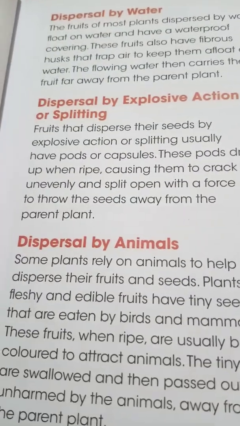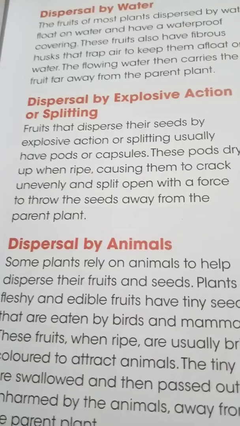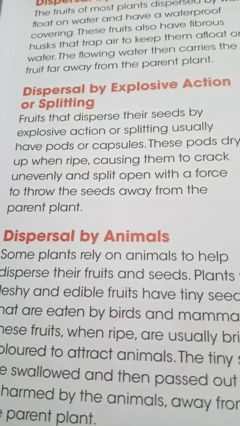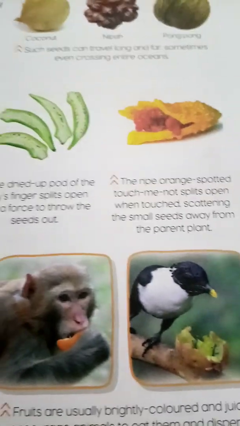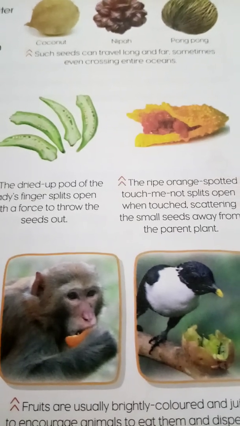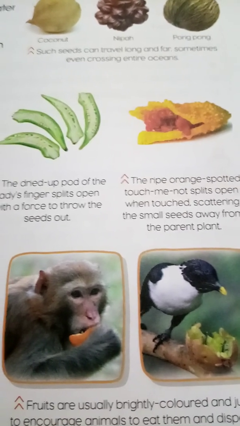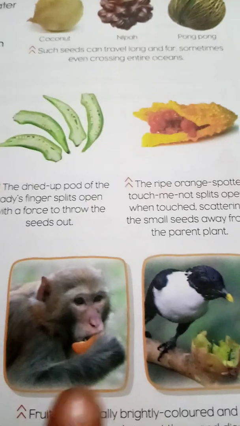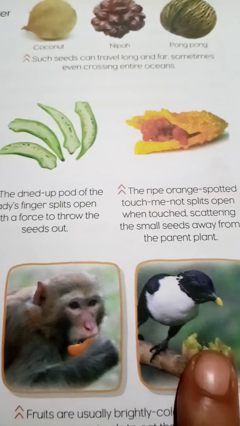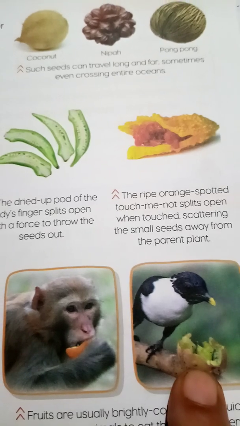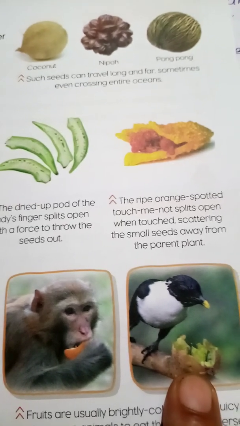Then the last is dispersal by animals, birds, human beings and insects. Now these dispersals rely on animals and human beings. You know, when animals eat any fruit, they don't eat everything. They eat a little and then throw it over another place. Wherever they throw these fruits, new plants grow because they have seeds inside.